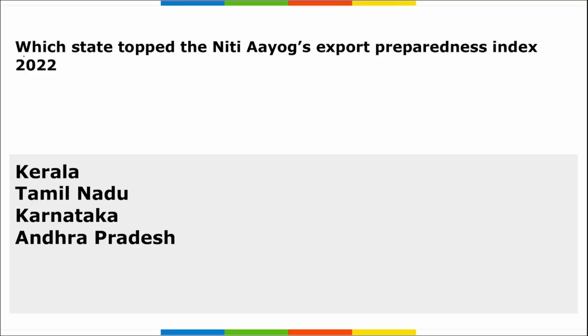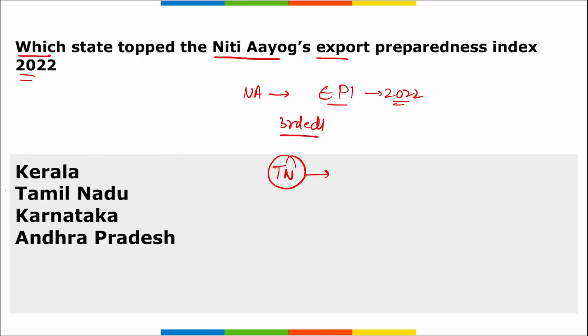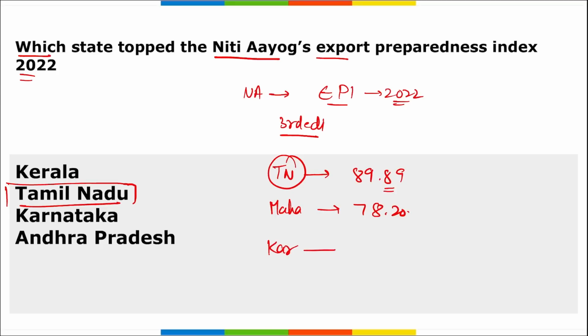So let's start. The first question is, which state has topped Niti Aayog's Export Preparedness Index 2022? Remember, recently it was Niti Aayog that released this Export Preparedness Index, and this is for the year 2022, correct? This is the third edition of this index, and the state that has topped here is Tamil Nadu, correct? Tamil Nadu had a score of 89.89, right? On first position it was Tamil Nadu, then Maharashtra with a score of 78.20, and on third was Karnataka with 73.22 score, correct?